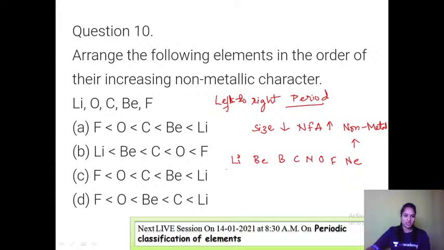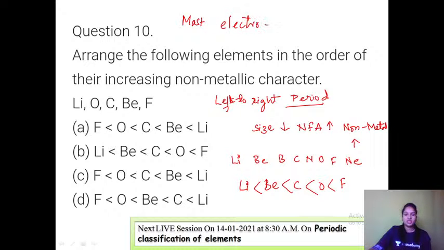If you consider the second period, which elements are given? Lithium, oxygen, carbon, beryllium, and boron. So the right order would be lithium the least, because it has the biggest size. Then beryllium, then carbon, then oxygen. And you know the most electronegative element in the periodic table is fluorine. That's how the right order would be: option B. Right order is option B.